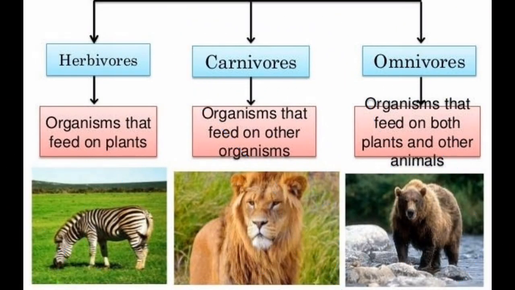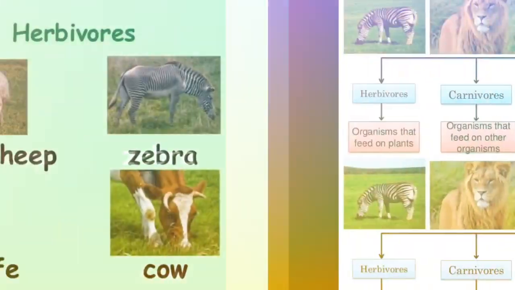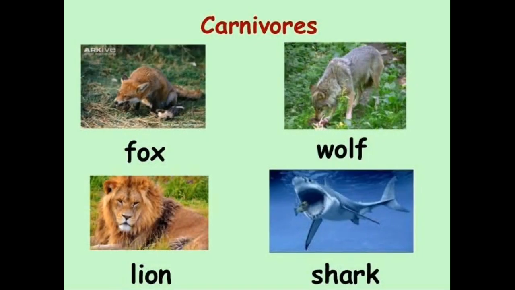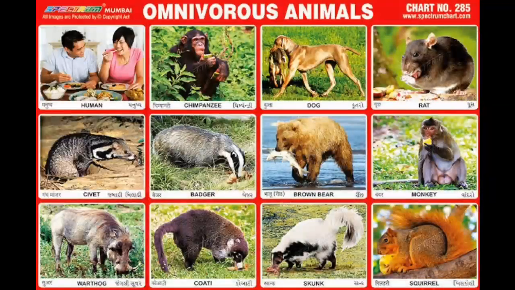Now we come to this table, that is herbivores, carnivores and omnivores animals. Herbivores feed on plants, carnivores feed on other organisms, and omnivores feed on both. See the examples of herbivorous animals, that is sheep, zebra, giraffe and cow. Examples of carnivorous animals: fox, wolf, lion, shark. And these are the examples of omnivorous animals, including human beings.